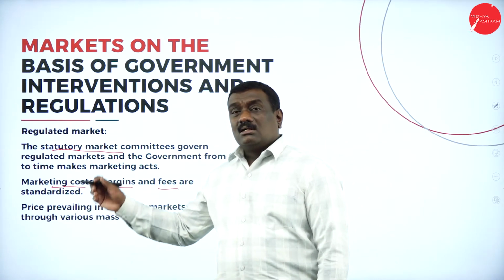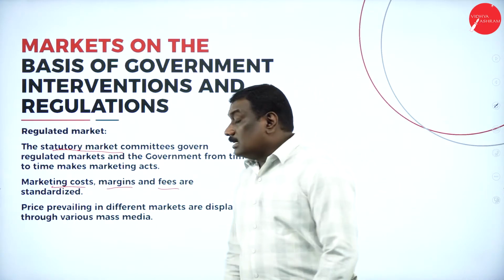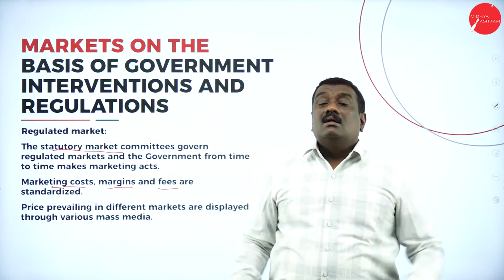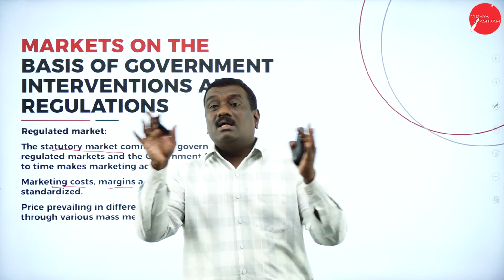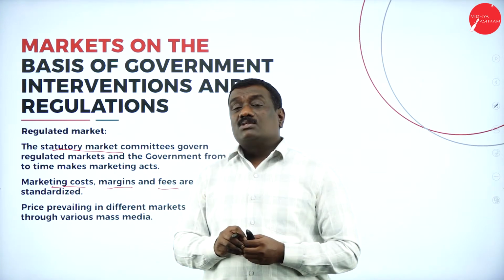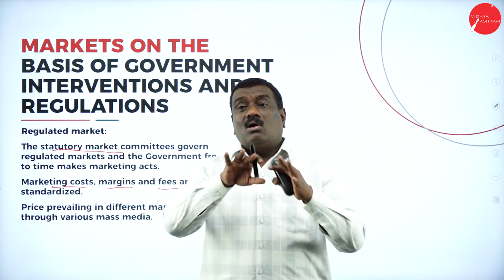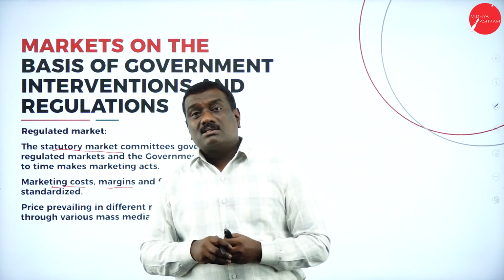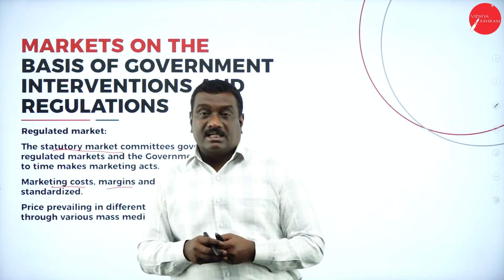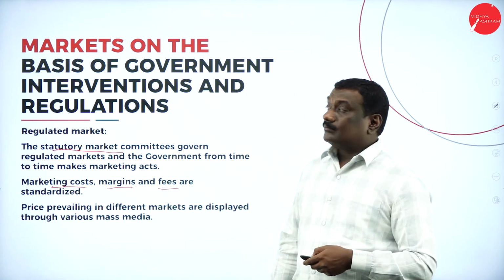And what about the price? The prices prevailing in different markets are displayed through various display boards or through mass media. So you can find the prices of the commodities being traded under this regulated market on different mass media. So this is about the regulated market.